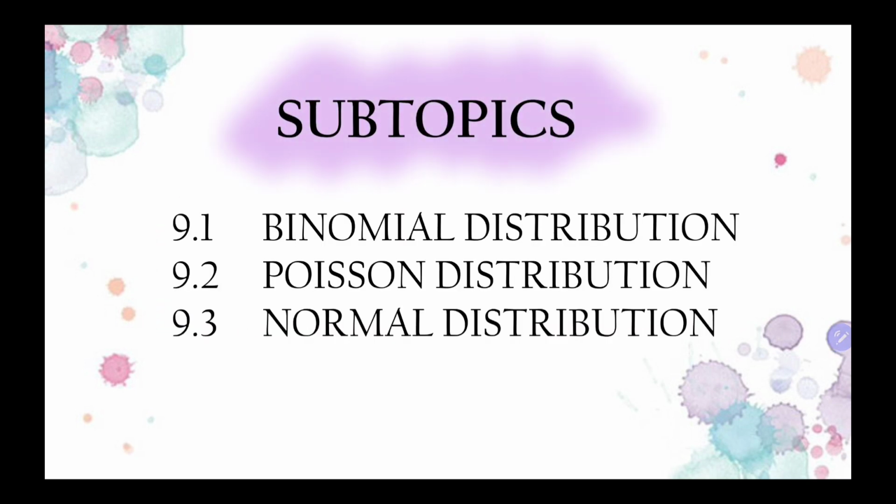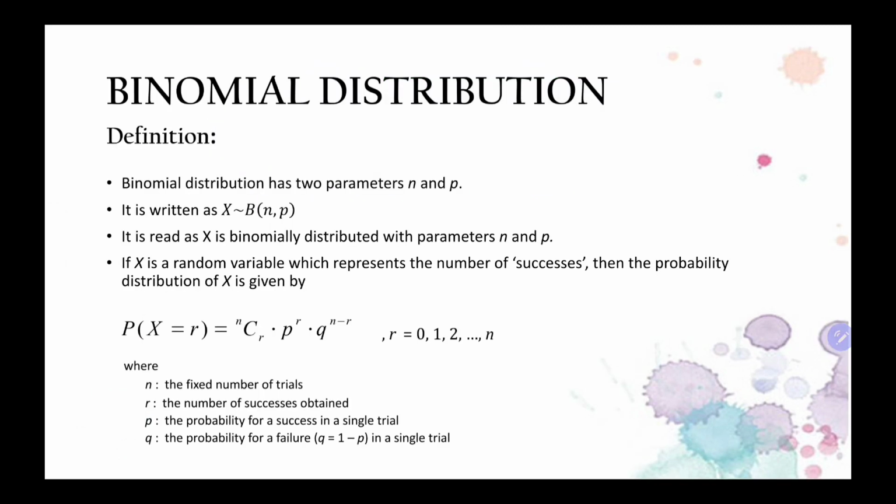For this chapter, we have 3 subtopics. First, 9.1 Binomial Distribution, 9.2 Poisson Distribution, and last 9.3 Normal Distribution. We look first at subtopic 9.1 Binomial Distribution.